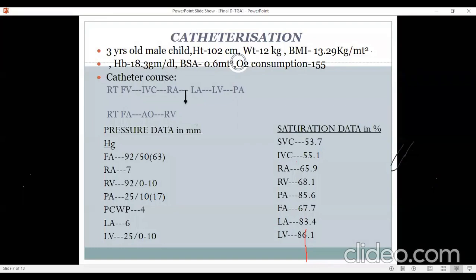There are a few questions in the chat. Can we tell about the RV dysfunction by RV pressure? I said that if RV end diastolic pressure is normal, it's possible that RV function is normal, but I wouldn't vouch for it.